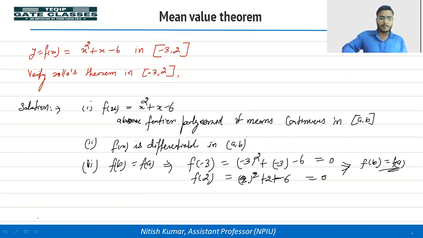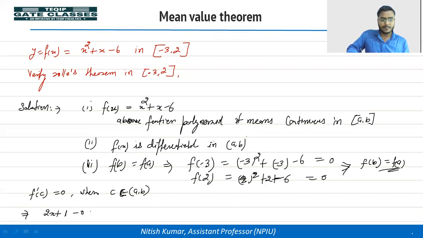So we can say now that f dash c is equal to 0, where c belongs to the interval between a and b. So let's calculate the value of c and then check whether it belongs to the interval or not. The differentiation of f(x) is 2x plus 1 minus 0. We can write 2c plus 1 is equal to 0.